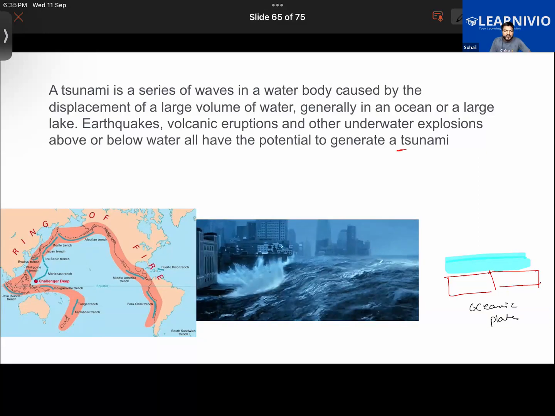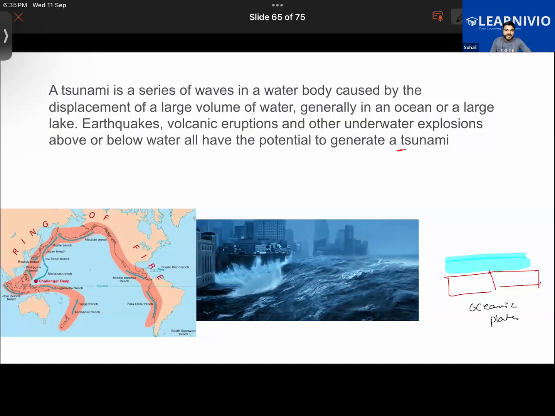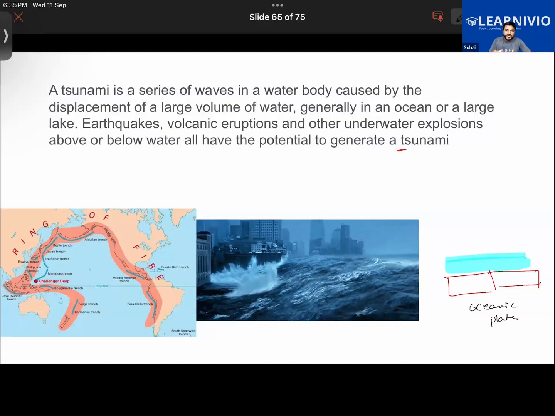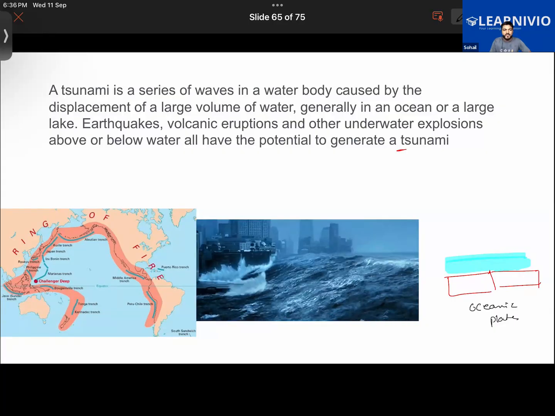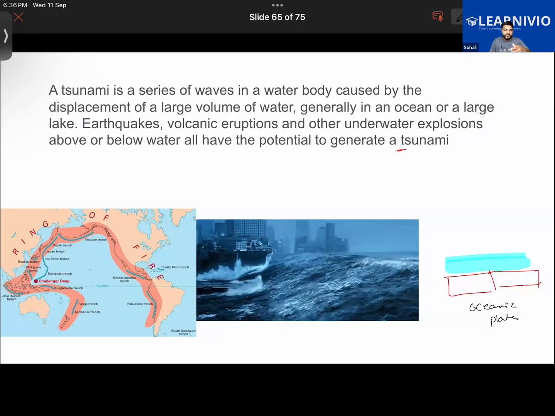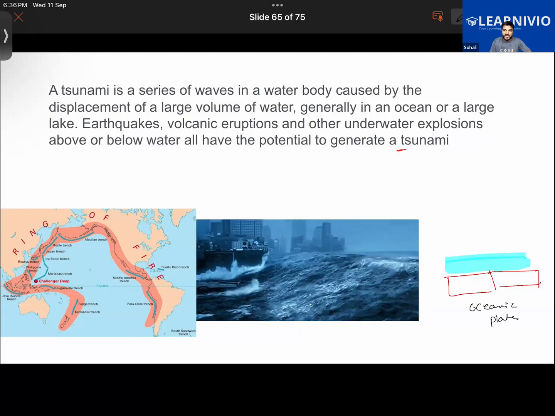Now, furthermore, there can be some other reasons also, although they are uncommon. There can be some landslides under the water also. Usually we get to see landslides on land, but there can be underwater landslides also. So that can also trigger a tsunami. Getting it, guys? Furthermore, if an asteroid were to fall into an ocean, that can also trigger it.